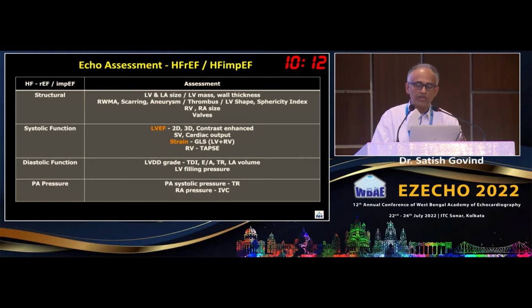Systolic, the focus is on ejection fraction. Ejection fraction can be 2D, 3D, and then again contrast enhanced 2D ejection fraction, and then the sub-measurements, stroke volume, cardiac output, and strain, GLS. LV GLS is the one which gets priority, and of course for the RV, TAPSE validated should be used. Diastolic function, grading of the diastolic function, using these various parameters and looking at the LV filling pressure. And of course the last one is no heart failure patient can go from the echo room without the PA pressure.